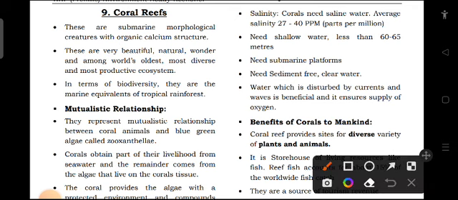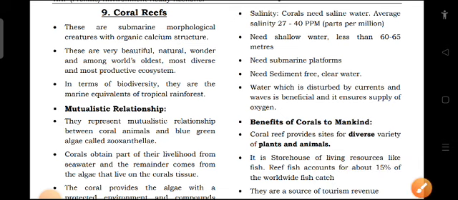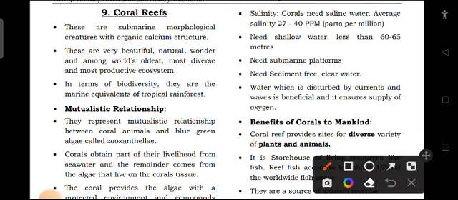These are very beautiful natural wonders, and among the world's oldest, most diverse and most productive ecosystems. So which is the world's most diverse and productive ecosystem? It is nothing but the coral reef. In terms of biodiversity, they are the marine equivalents of tropical rainforest. So how diverse this tropical rainforest is, a similar kind of diversity is present in marine coral reefs.